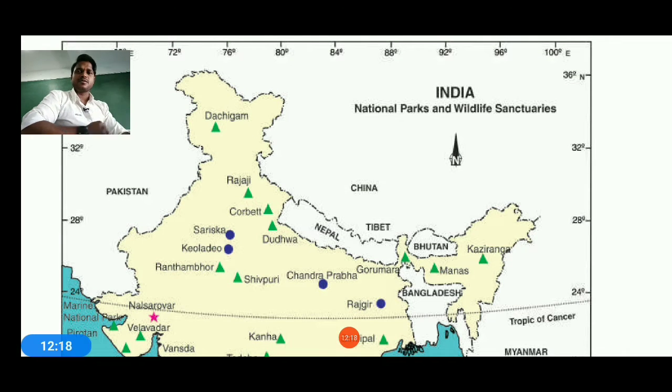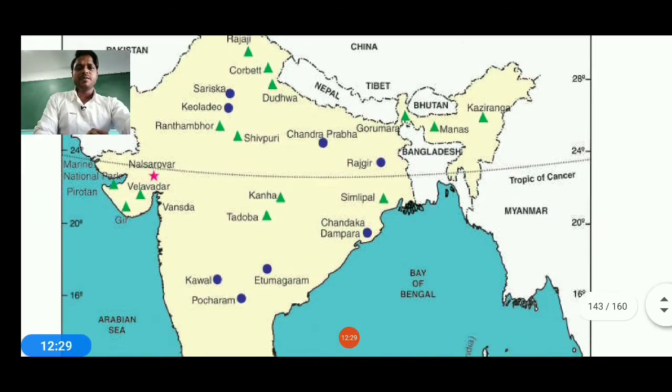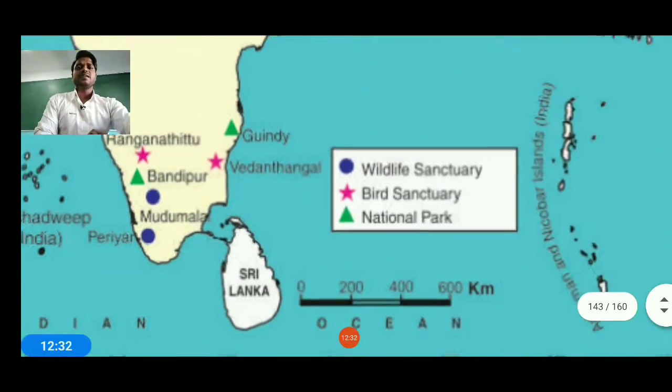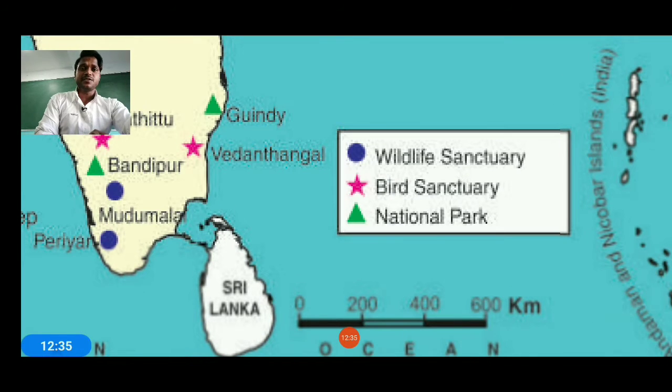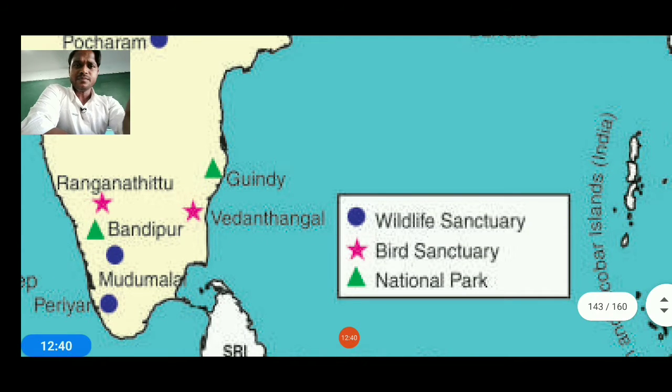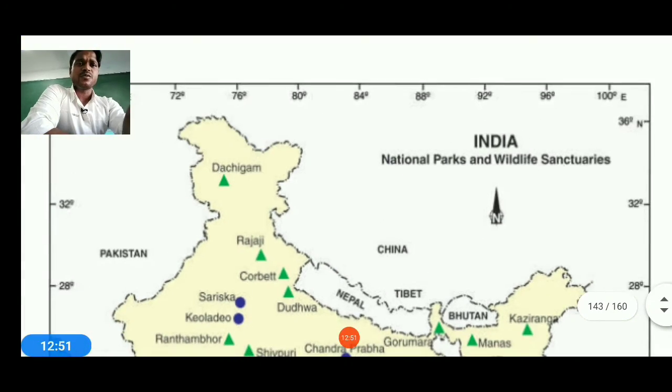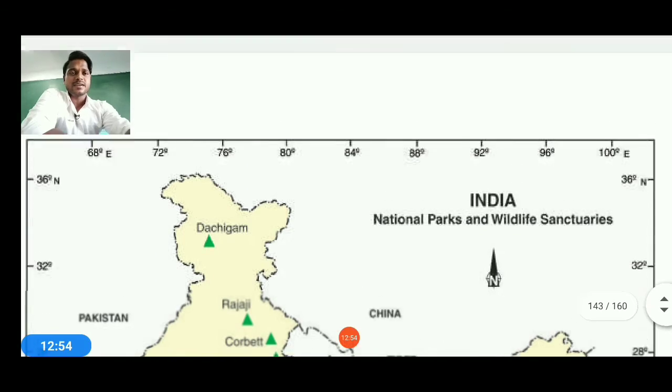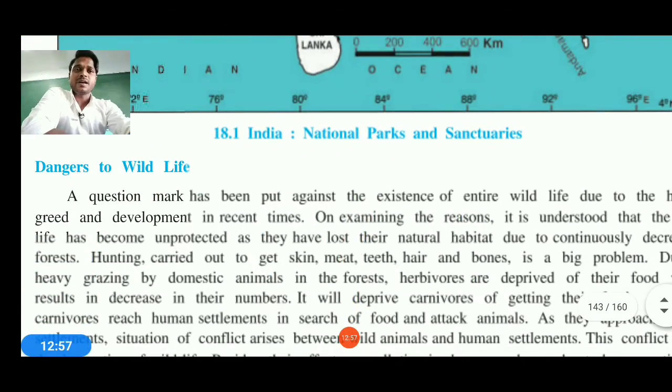Now you can access the map on the screen, which shows in which zones these national parks and sanctuaries are located. This is a very beautiful map, with symbols and colors indicating wildlife sanctuaries, birds and national parks. Now you can see that Gundi is a national park, including Bandipur, and same as Vedanthangal is available as a bird sanctuary. So these symbolic diagrams show where you can locate these kinds of forests in India, and the national parks as well as sanctuaries too.